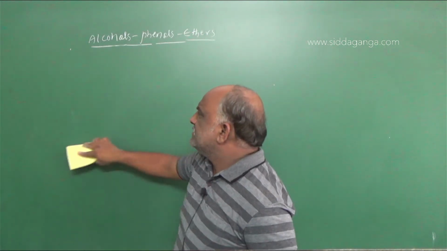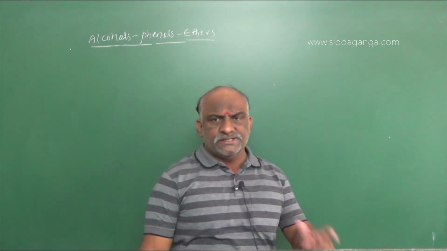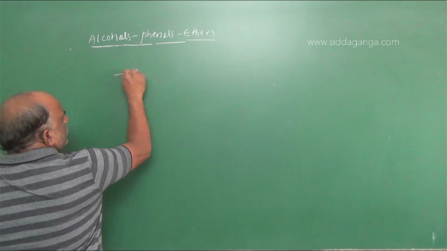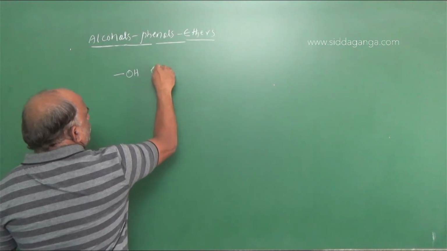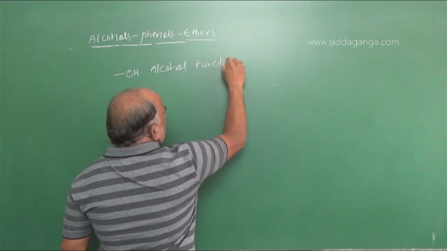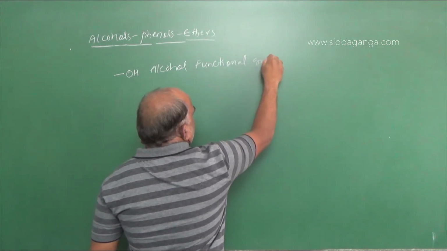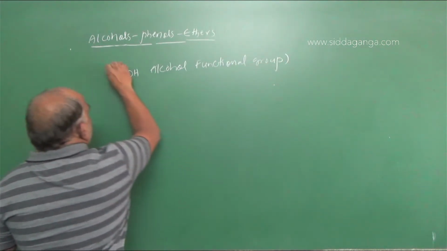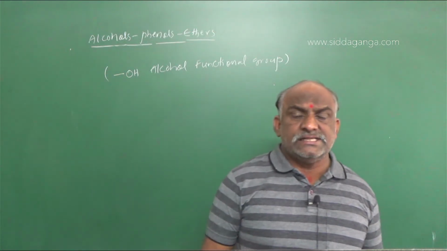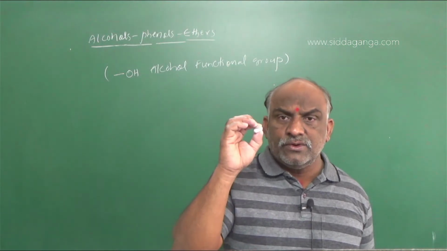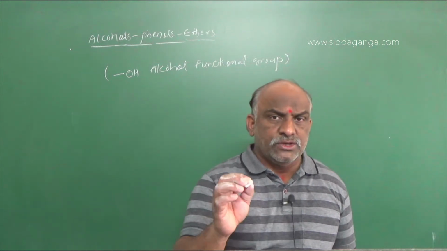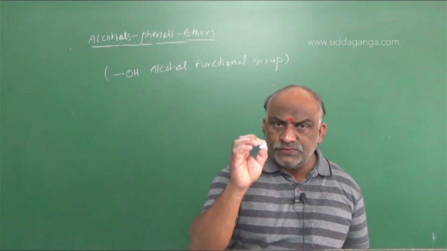So alcohols. OH group is a functional group. This is the alcohol functional group. OH group is the alcohol functional group. This OH group is attached to which type of carbon? That is important. OH group is attached to which type of carbon?